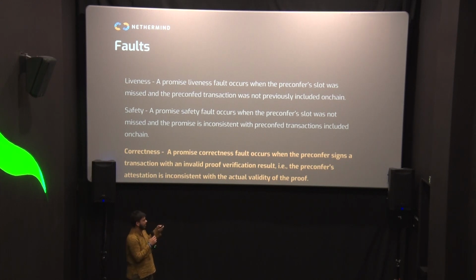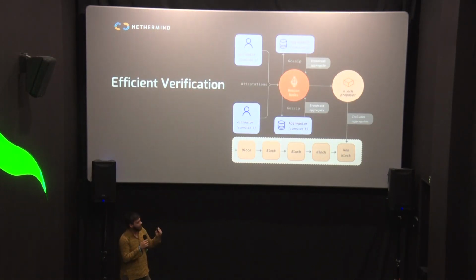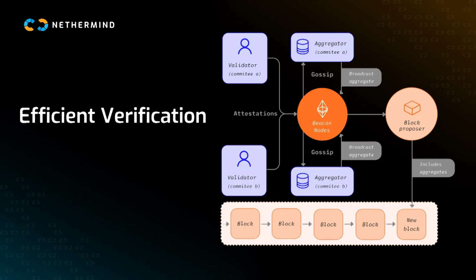And the last one is actually an extension; the first 2 are just from vanilla preconfirmations. The last one is correctness, which is where a proposer signs a proof verification which is incorrect. Basically, let's say they sign that a proof is false, but the proof is actually true. In that case, they should be penalized. Actually, in all these 3 cases, they should be penalized because they lied. Cool. So we will now see how we can use the Ethereum pipeline to do efficient verification on Ethereum itself.